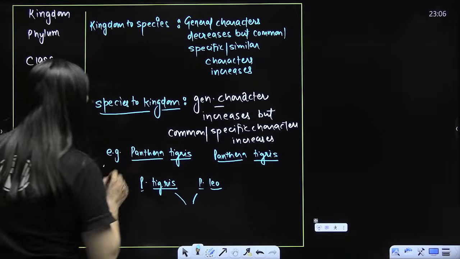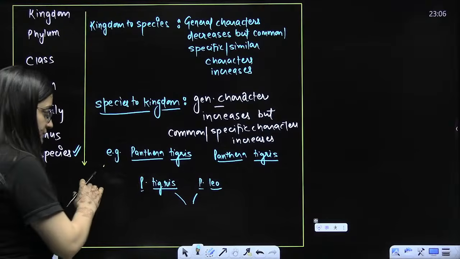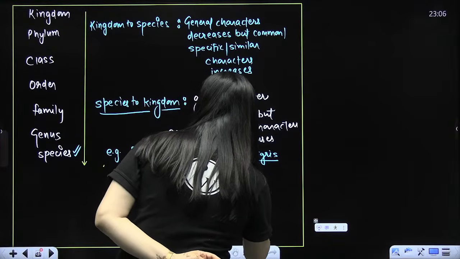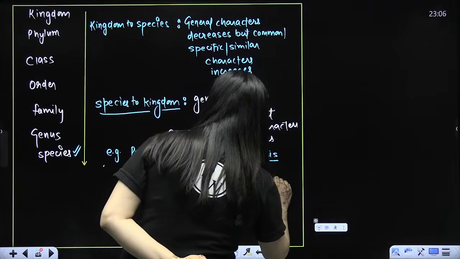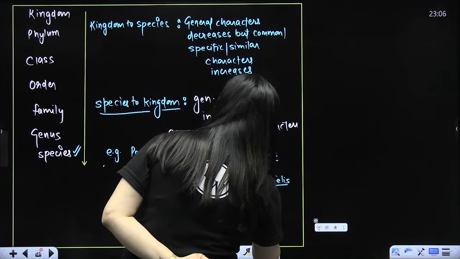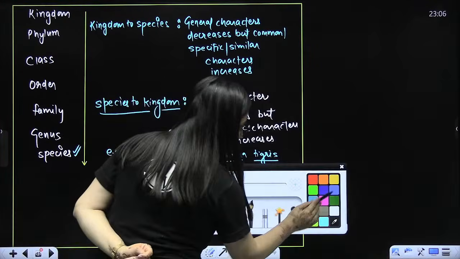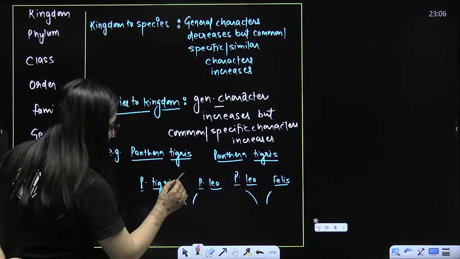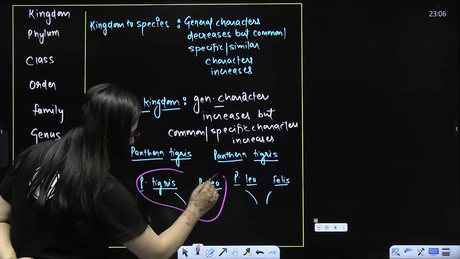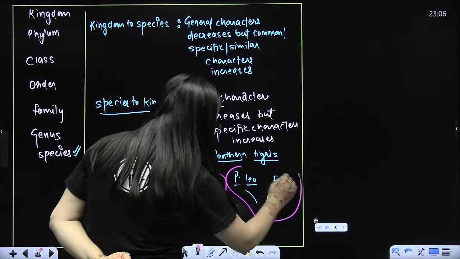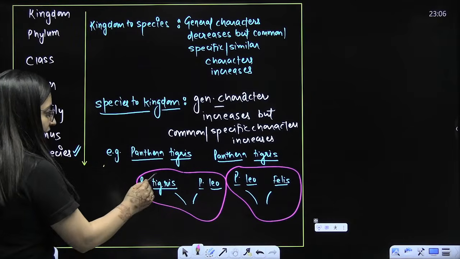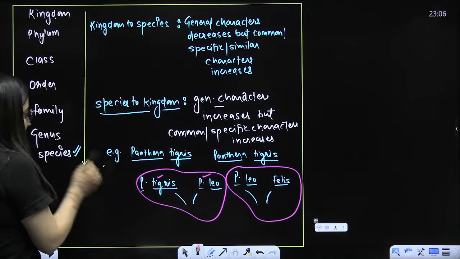I'll give you one more example. Now, this is the same genus. So now I'm comparing a Panthera leo with Felis, your cat. So beta, obviously, now focus here. These are two organisms of different genus, and here the genus varies. So obviously more similarities will be there amongst organisms of the same genus.